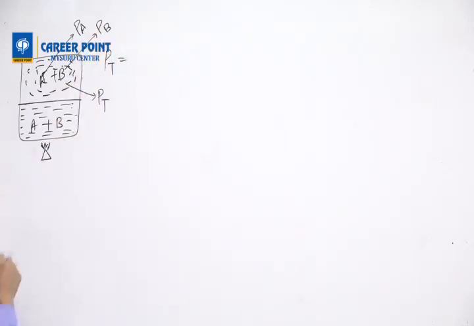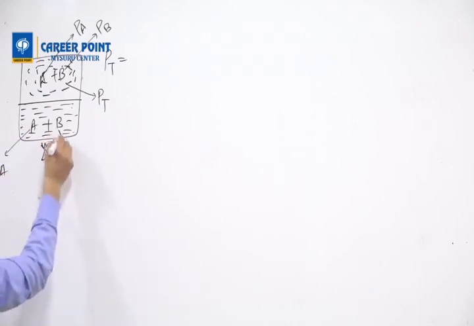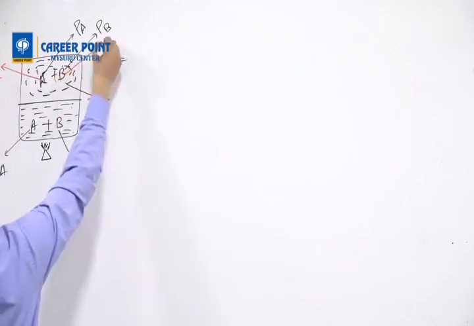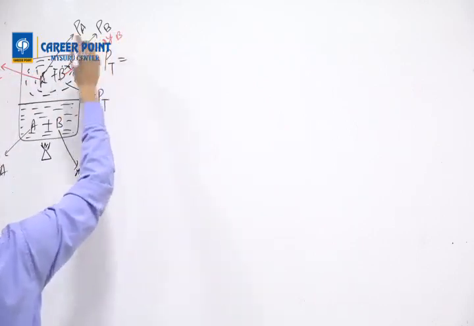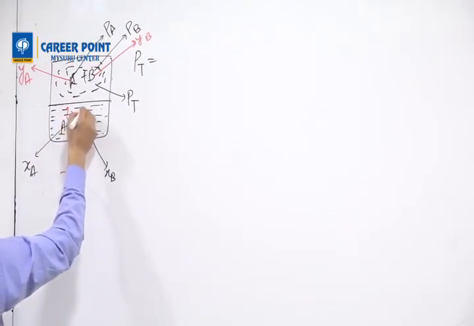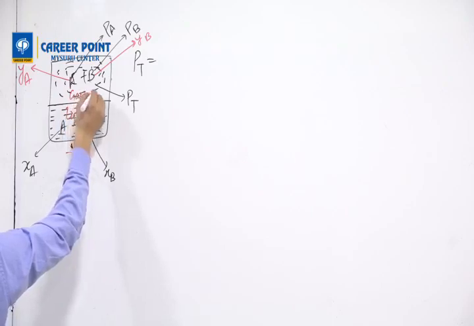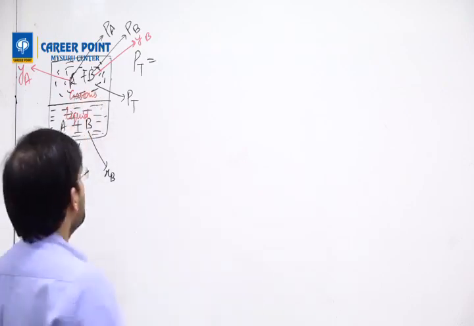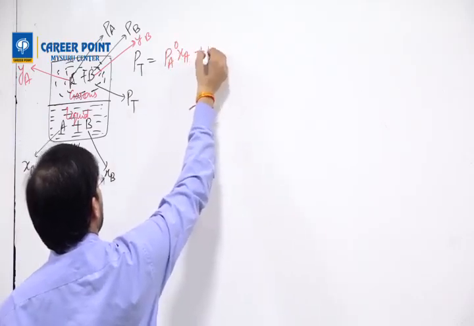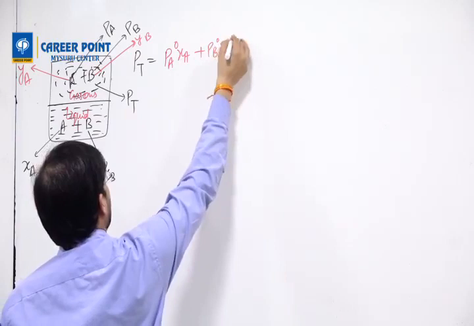Then the mole fraction in the liquid state is Xa and Xb, and in the vapor phase the mole fraction is Ya and Yb. That is the vapor phase, and this is the liquid phase. Understand everything?